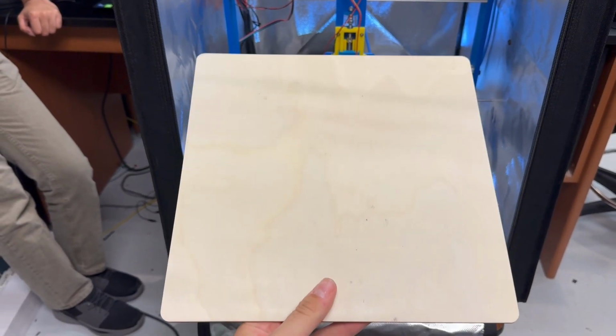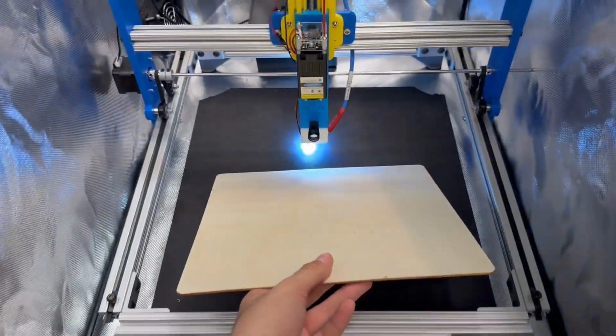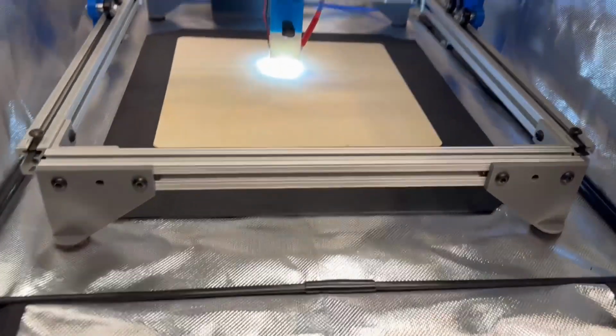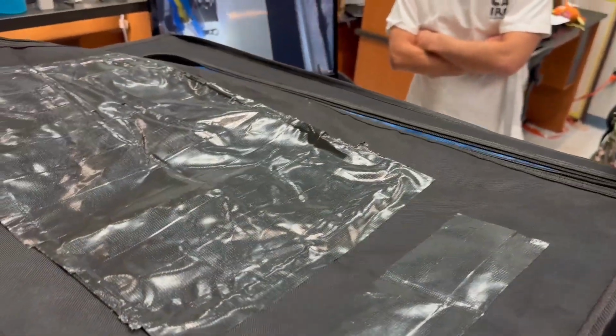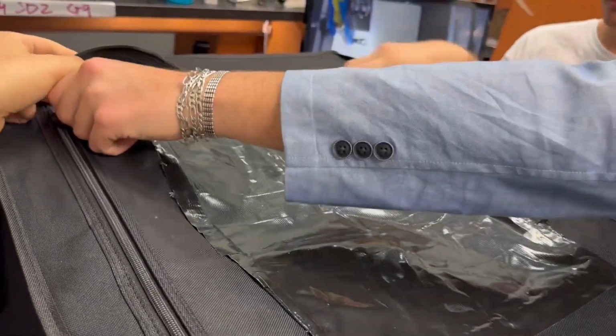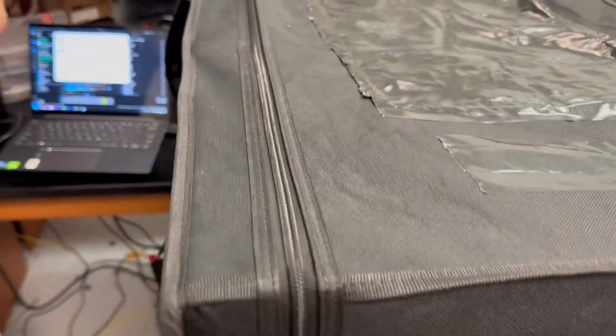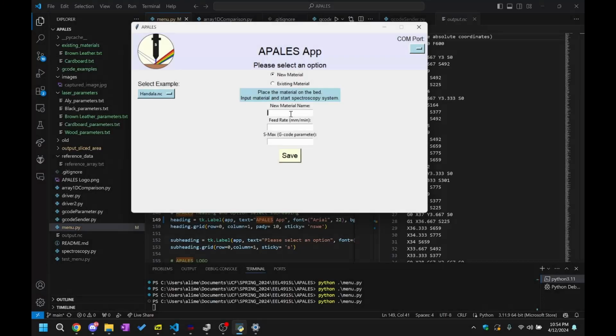As you can see, this is the new piece of wood that we're going to put into the system right under the spectrometer. And if we close it up, it is being closed in the enclosure so no ambient light gets into our system during scanning. So we just added wood onto our system. Now we're going to add it as a new material in our database.